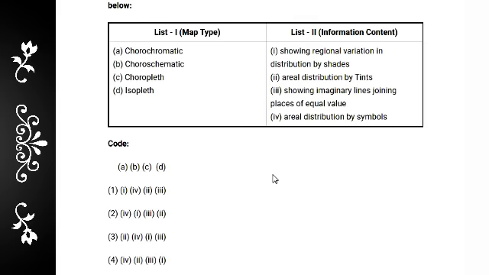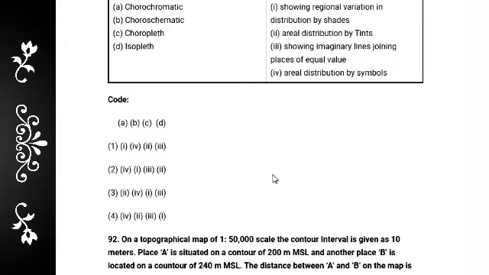And choropleth shows regional variation in distribution by set. And isopleth basically shows imaginary lines joining places of equal value. So definitely the answer, option 3, is the correct answer.